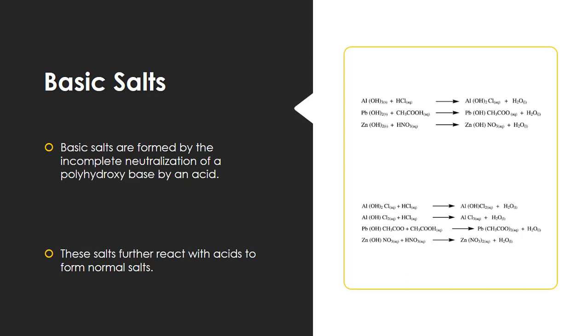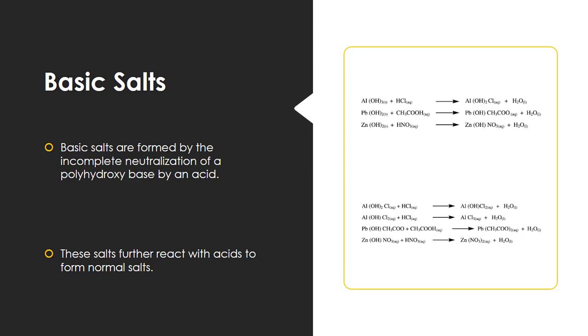So we can see the examples. First of all, we have taken aluminum hydroxide. In aluminum hydroxide, what do we have? We have 3 replaceable hydroxyl groups. We are reacting with hydrochloric acid. So one hydroxyl group is replaced with a chloride ion. So we are forming Al(OH)2Cl. So there is a formation of